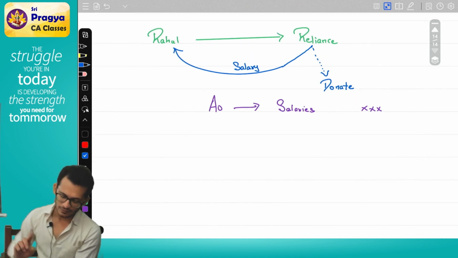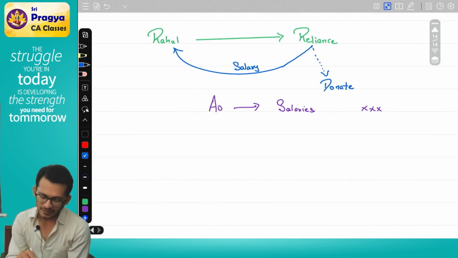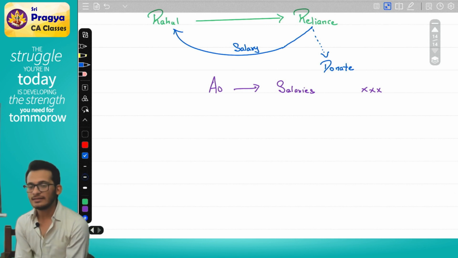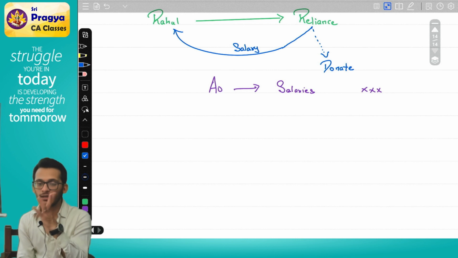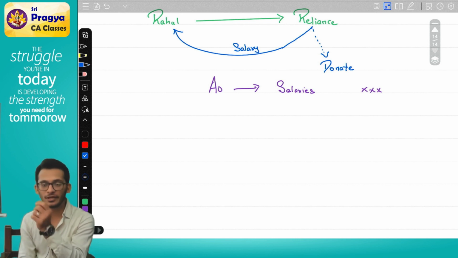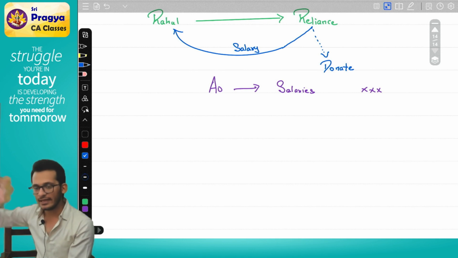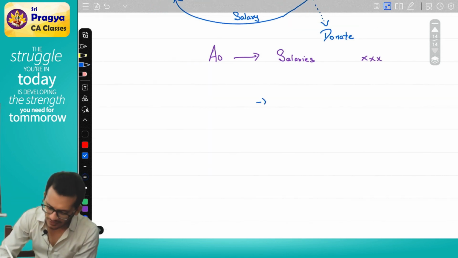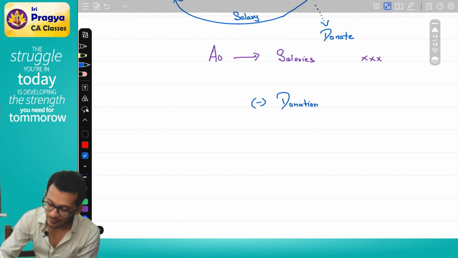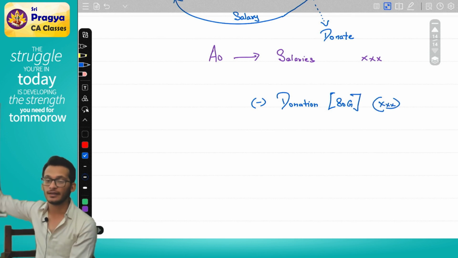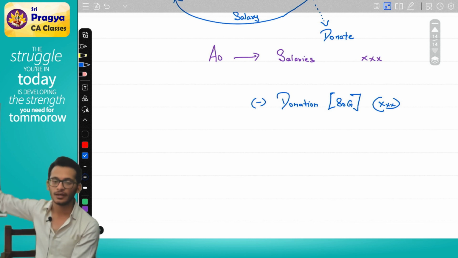Very good. So I am hearing that it should be taxable under the head salaries. The assessing officer is right because he has told that this is your income and you have made a decision to give it. At best, I am okay to tax it as salaries and maybe allow you a donation deduction under, any idea? Very good, under 80G. So I am okay with giving a deduction under 80G, but I will not say it is not taxable. This is what the assessing officer is saying.